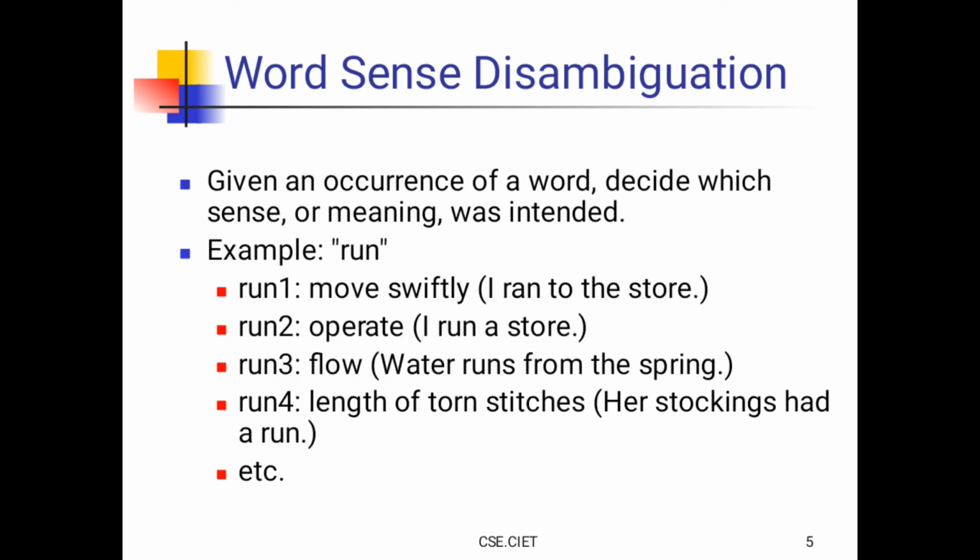Word sense disambiguation is the example taken. Given an occurrence of a word, decide which sense or meaning was intended. Example: run. The first meaning is move swiftly: I ran to the store. The second meaning is operate: I run a store. The third meaning is flow: water runs from the spring.